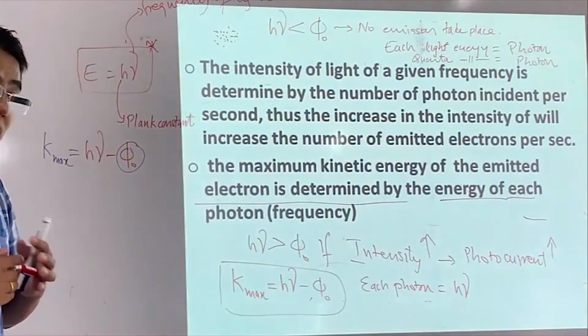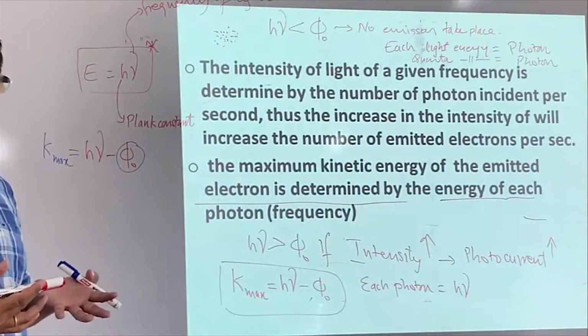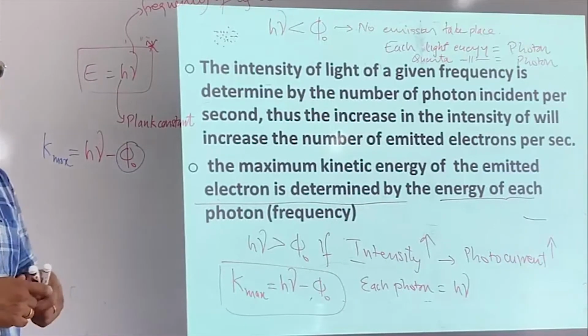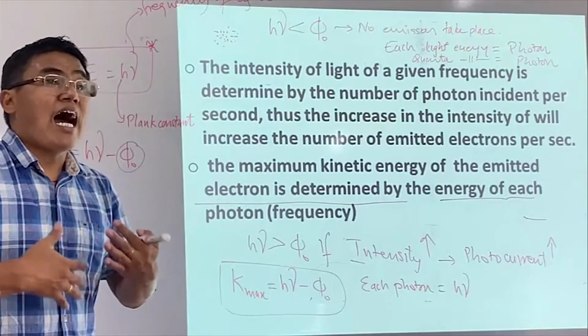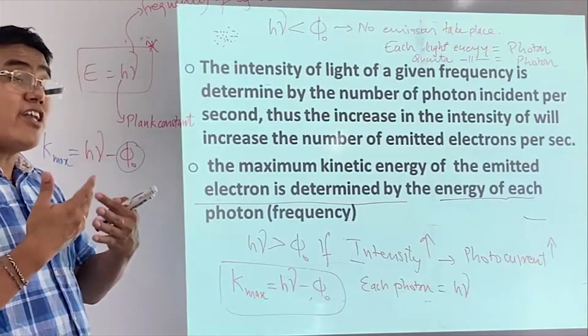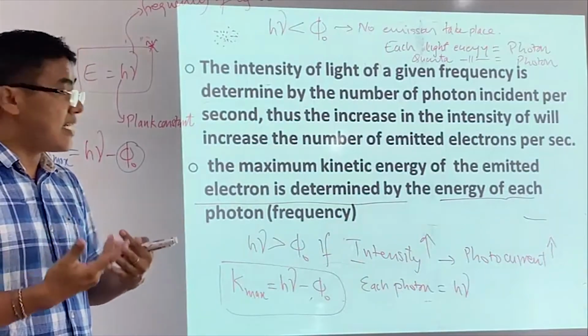So the energy of a photon is determined by frequency. Ultraviolet has higher energy, visible has less energy, and infrared has still less energy.